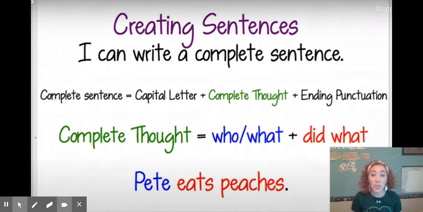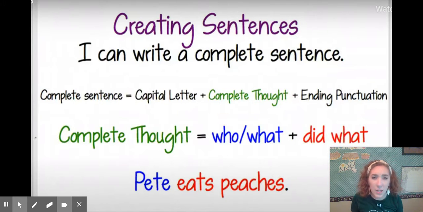We are really good at writing, but we're having some trouble writing a complete sentence. So what is a complete sentence? We know a complete sentence needs a capital letter. It needs a complete thought, and it needs the correct ending punctuation. So it needs a period, a question mark, or an exclamation mark. And we are doing those things really well. But the thing we're kind of struggling with is having a complete thought.